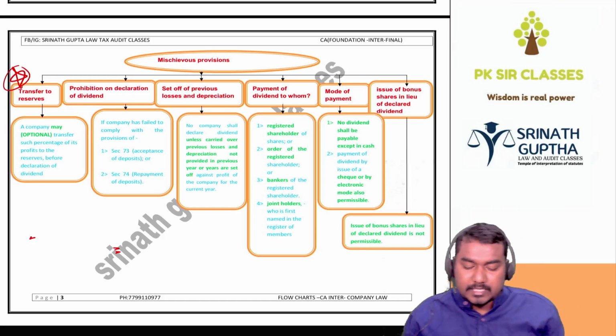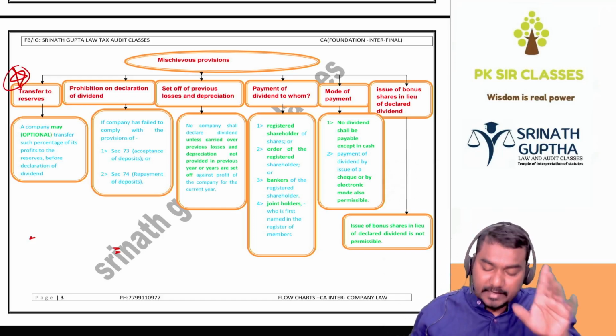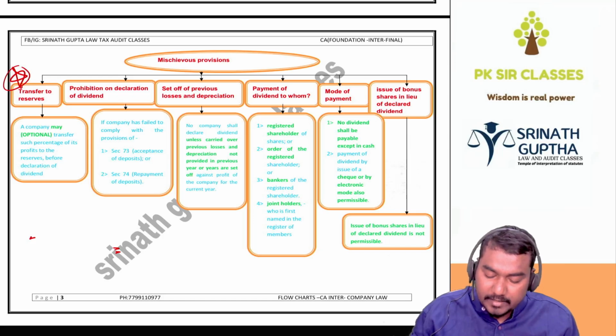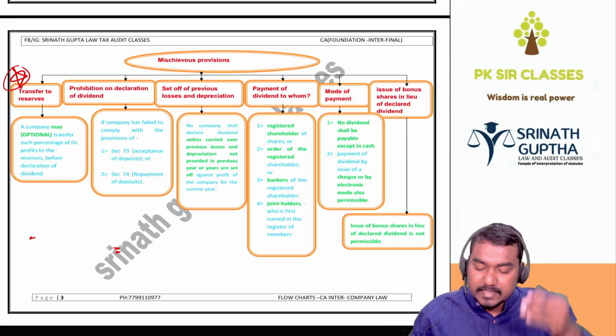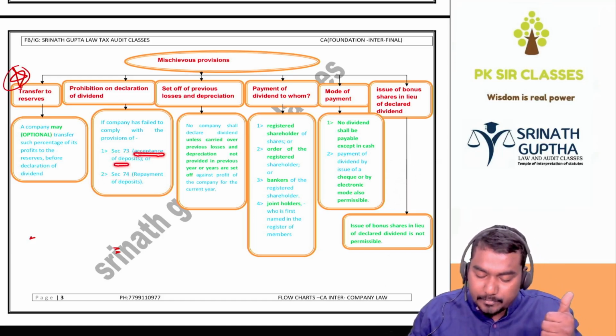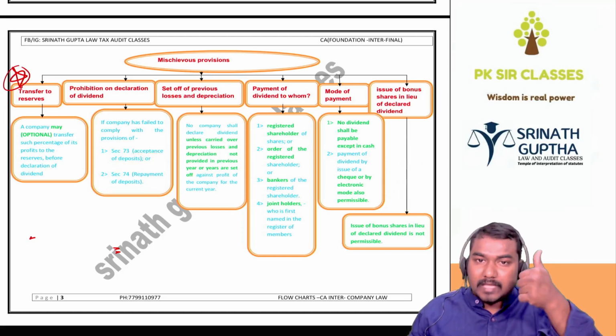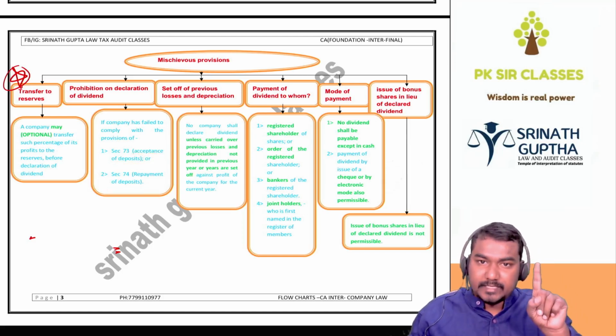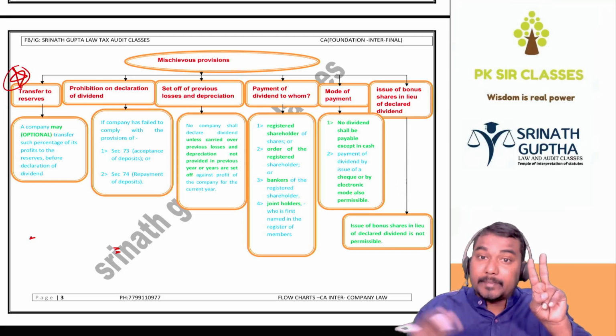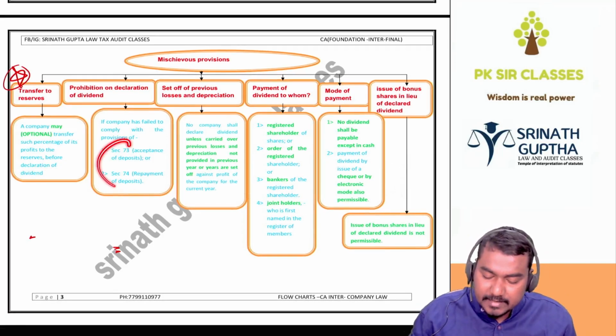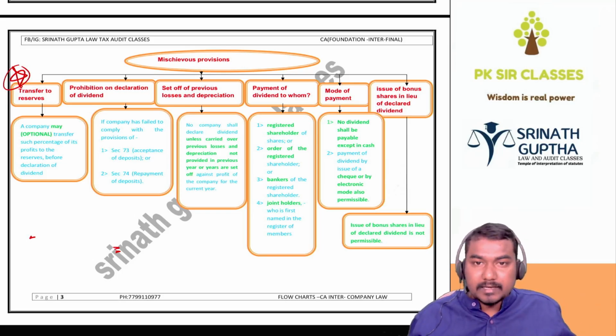Prohibition from declaration of dividend: company should not declare dividend if they are committing default in sections 73 and 74, that is acceptance of deposits and repayment of the deposits. If the company makes a contravention of section 73, that is acceptance of deposits, and 74, that is repayment of deposits, if any contravention is there in deposits, the company should not declare the dividend.